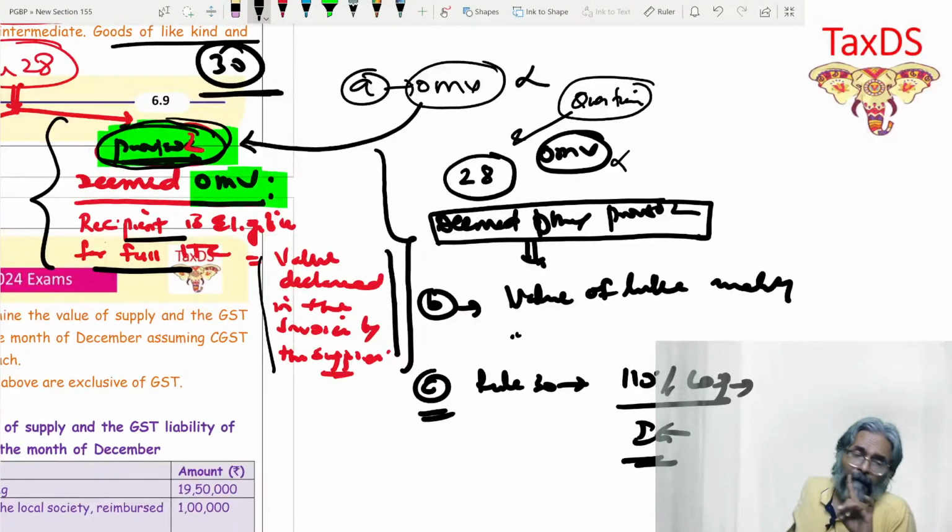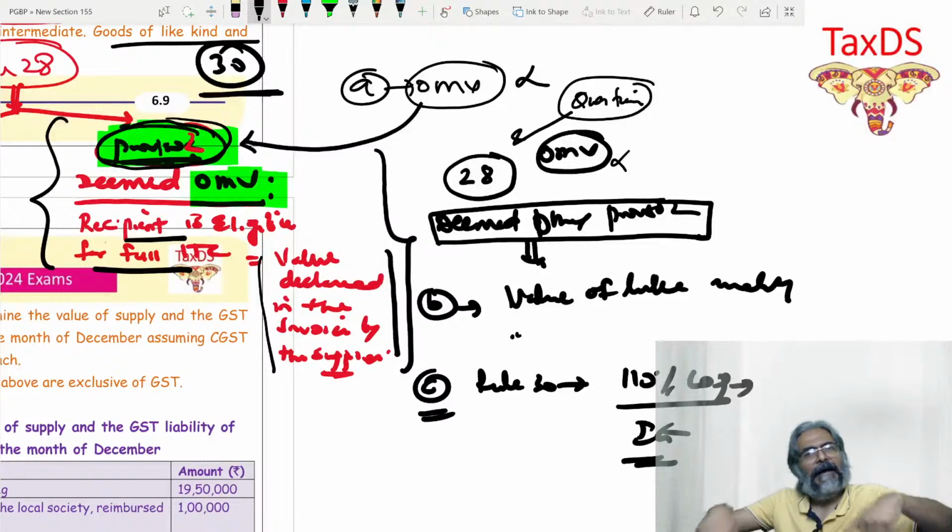But I'm telling you one more important point, students. Be careful. If supposedly in this question, for point number B, you had the value, or you had the information about the goods of like kind and quality, still I'm telling you, you will have to respect point number A. And you do know in point number A, by going with proviso number 2 easily, that is the industry practice. Industry, they follow this second proviso only.